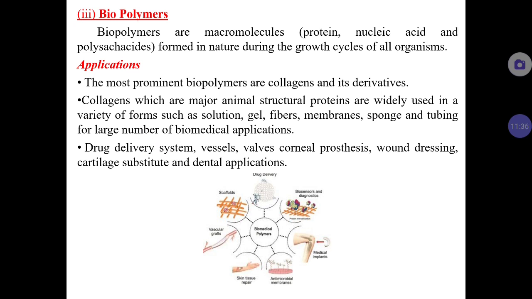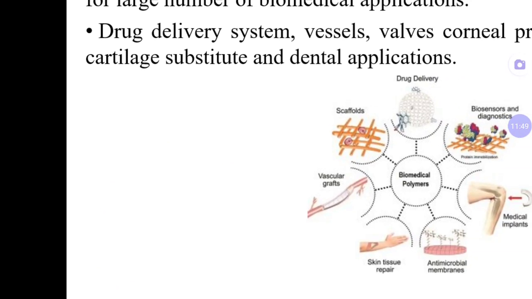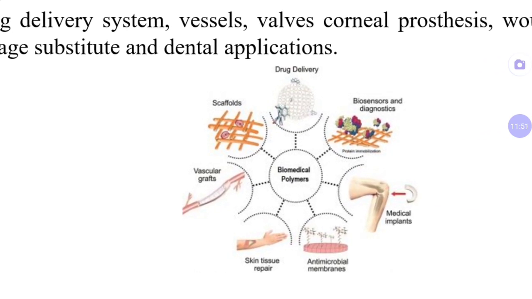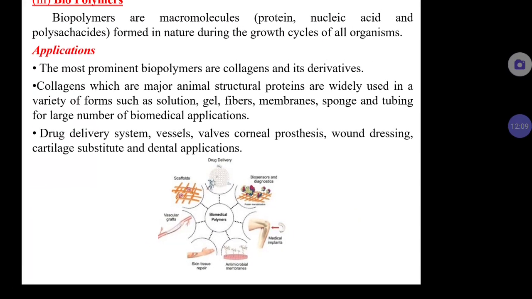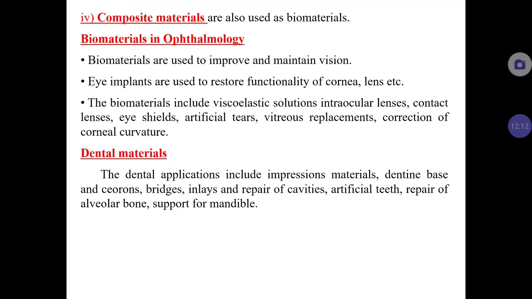Especially soft tissues can be made out of collagen, and it can even be used to treat eyes. It is used in drug delivery systems, wound dressing, cartilage substitutes, and in dental applications. You can see these biopolymers can be used for drug delivery, as scaffolds, as vascular grafts, skin tissue repair, antimicrobial membranes, medical implants, and even as biosensors. These are some of the applications of biopolymers.